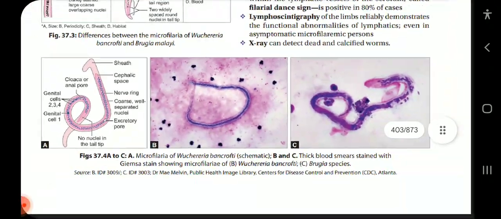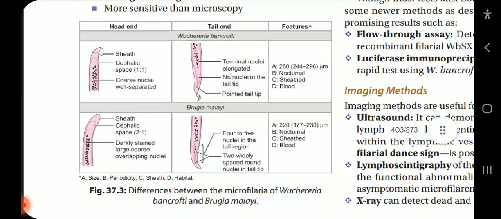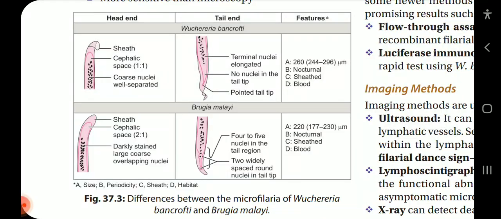Now coming on to the pictures, first of all let us discuss the difference between the microfilaria of Wuchereria bancrofti and Brugia malayi. First of all, the head end of Wuchereria bancrofti has a sheath, its cephalic space ratio is 1:1 and coarse nuclei which are well separated. While in Brugia malayi there is a sheath, the cephalic space ratio is 2:1, and darkly stained large coarse overlapping nuclei are there. Next, coming on to the tail end of Wuchereria bancrofti: terminal nuclei are elongated, no nuclei at the tail tip, and the tail tip is pointed.